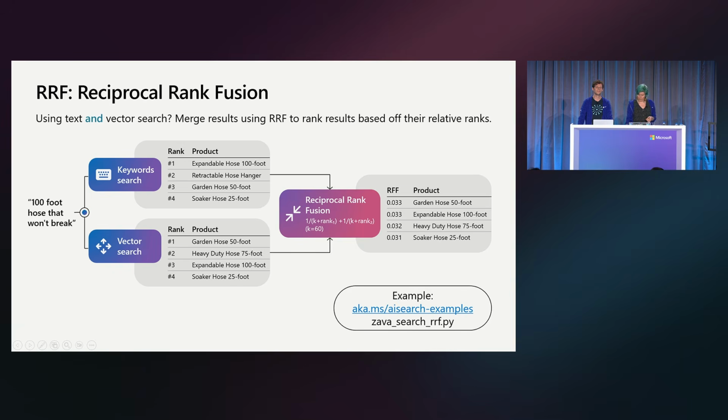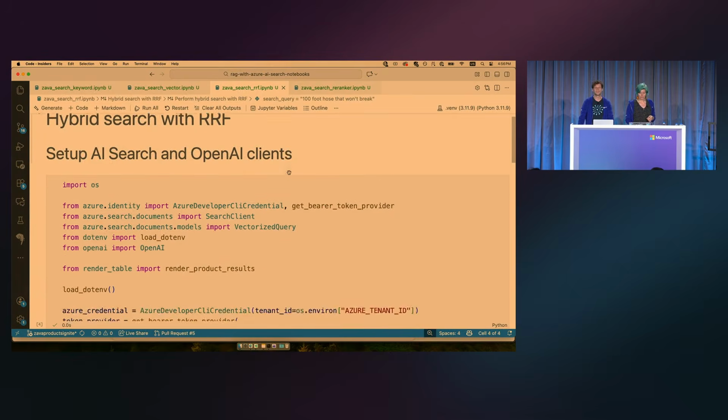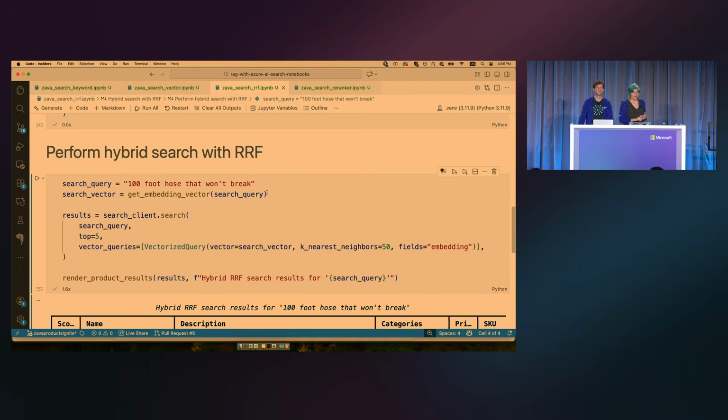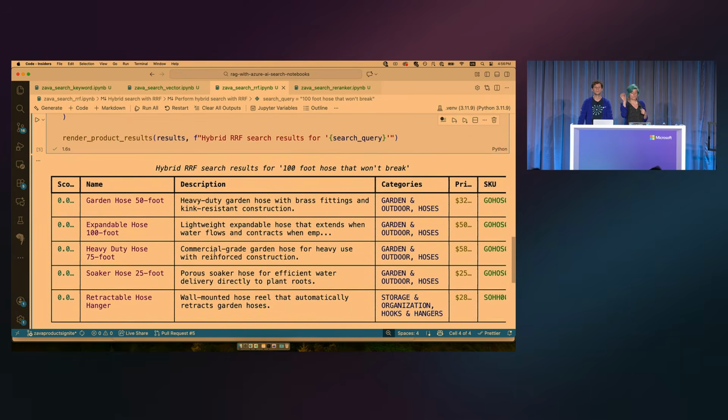So we can go and check it out in our example. In order to do reciprocal rank fusion, I'm going to take the search query and the search vectors, and pass both of those in. So here's the search query, here's the vector query, and then I'm going to look at the results. This time, we still have a 50-foot hose as number 1, but the 100-foot hose did move to the number 2 spot. That's just because of where it was in the keyword results and the vector results. That got it high enough to get to number 2. So here you can see that we are getting better by using RRF.